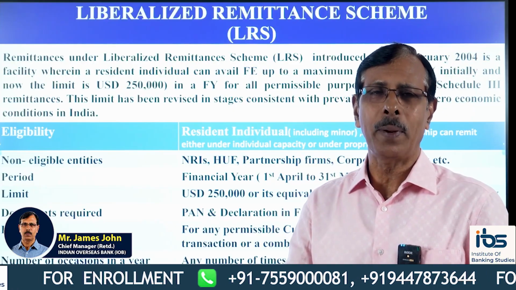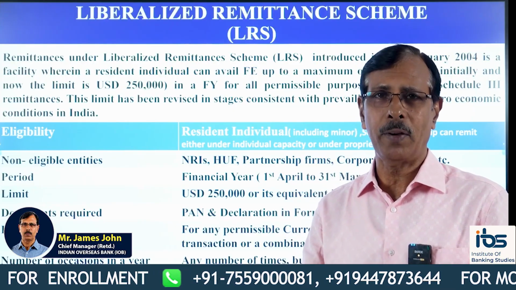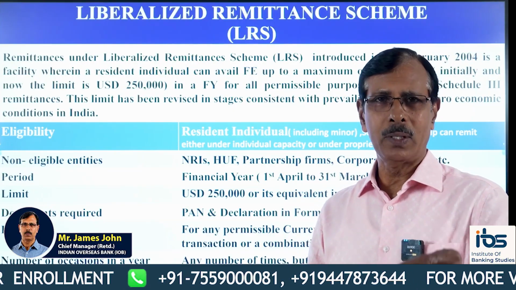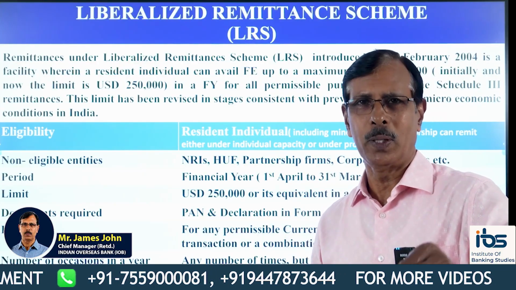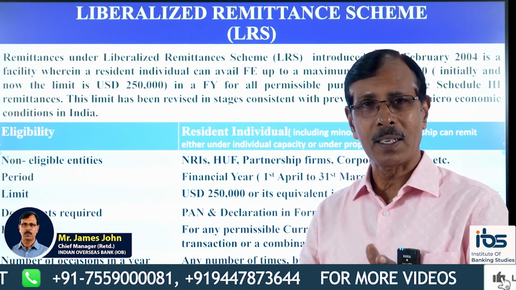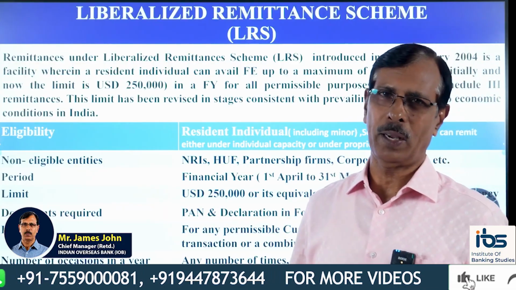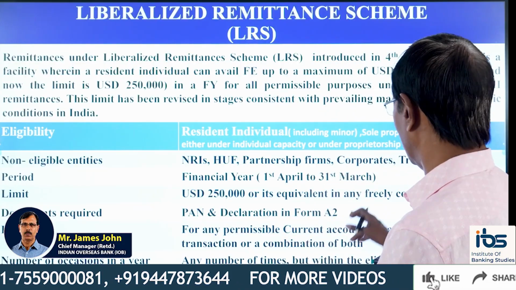So a family comprises of, say, 4 people, husband and wife, 2 children. And one child is 3 years old, another child is, say, 1 month, 2 months or 3 months. That child is also eligible for this remittance of 250,000. So including minors, they are eligible.